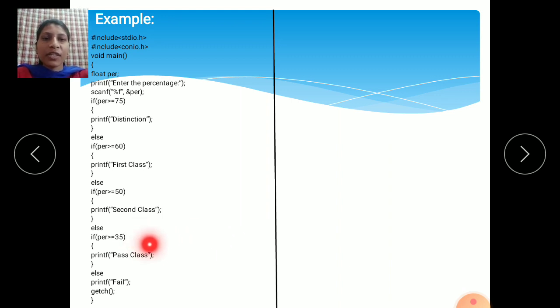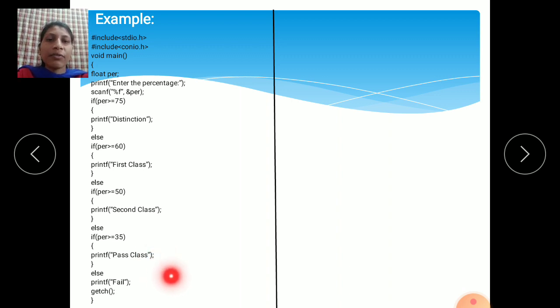Then if this condition is false, it comes to the else part, means it will display the message on the monitor screen: printf fail, because you got less than 35 percentage. If you got less than 35 percentage, your result is fail. Then getch and close the program.